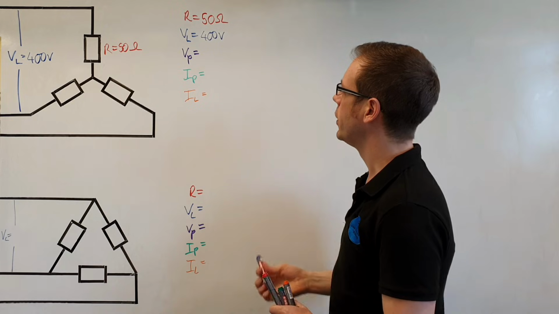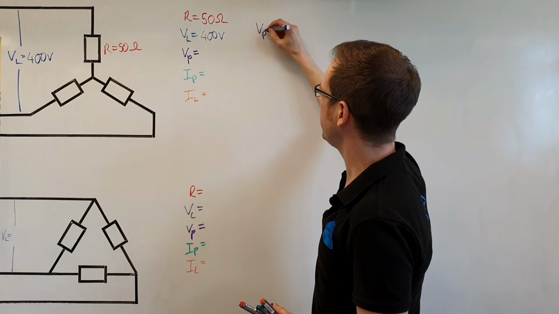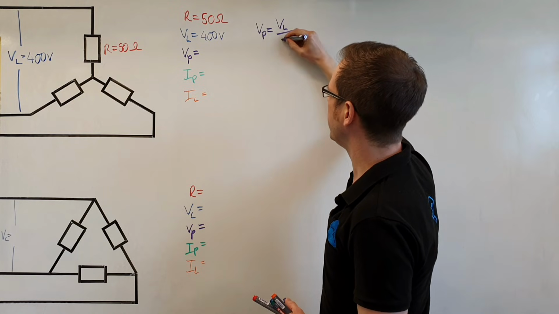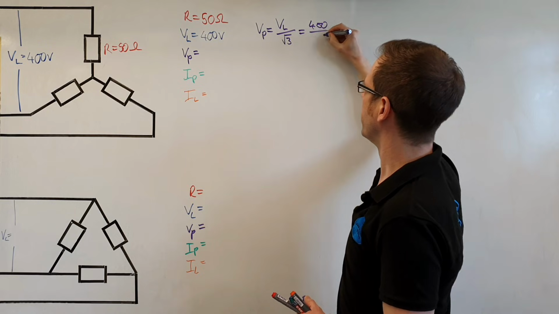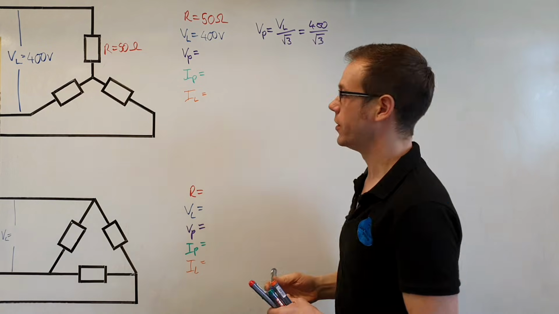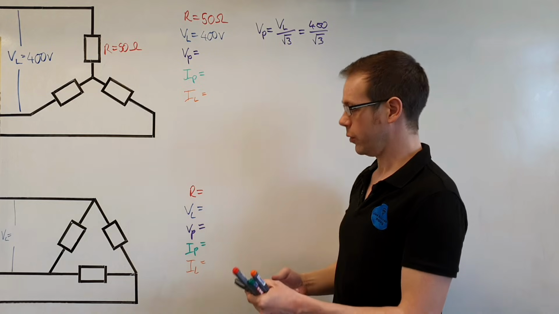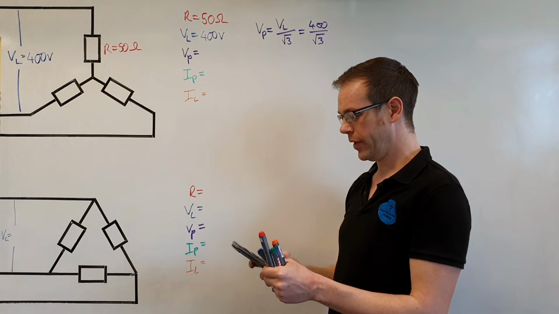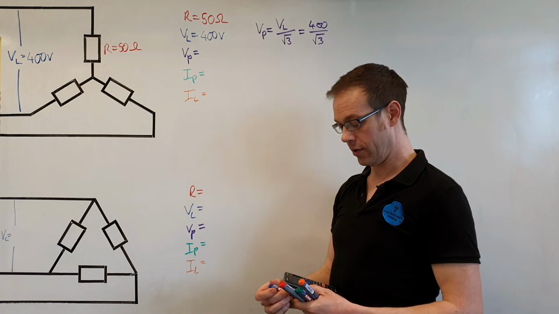First of all, we need to know what the phase voltage is going to be. So VP is equal to VL divided by root 3. So we have 400 divided by the square root of 3, which is equal to 230.9 volts.